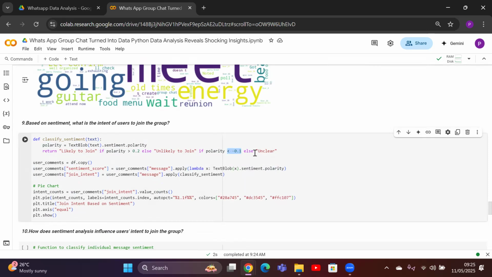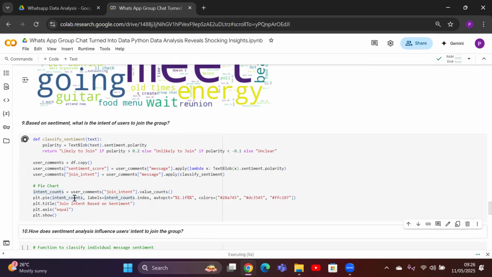Later, the sentiment scores are calculated using this particular function. We are applying TextBlob to the entire sentence, and then the sentiment scores are computed. Then we join the intent, applying the classify function along with this sentiment score. Finally, we are going to plot a pie chart for the distribution of intent with the percentage of each label. The distribution percentage will be shown for 3 different classes: likely to join, unlikely to join, and unclear. Let me see how the results look. So the results are going to print now.